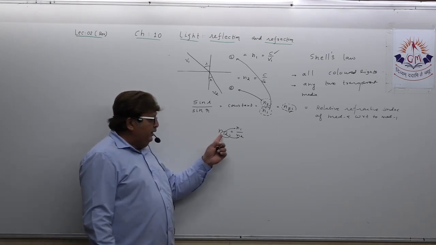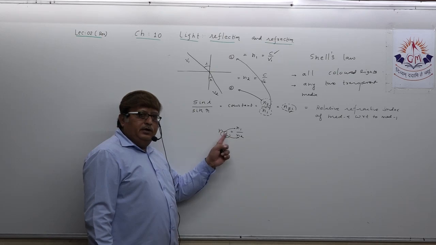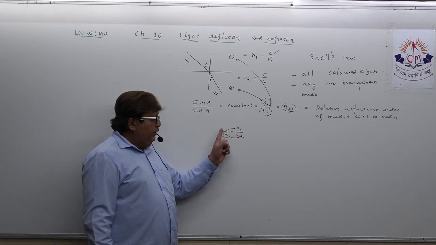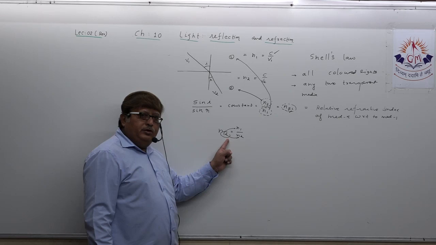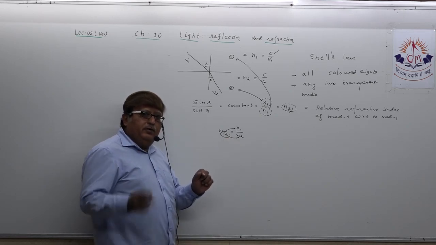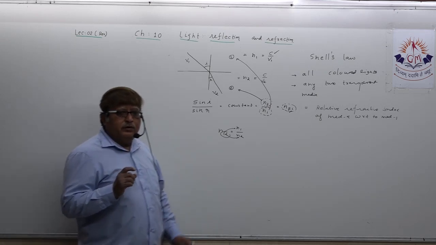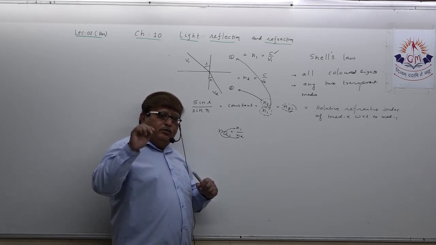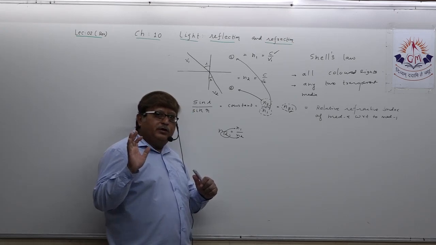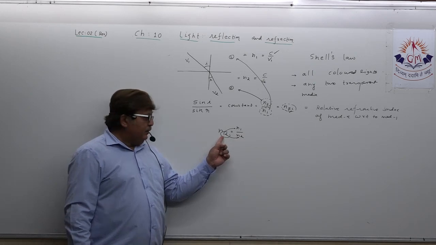Suppose I have written n12. How will you describe this? Relative refractive index of medium 1 with respect to medium 2. When you take the ratio of the relative refractive index of one medium with respect to another, whatever reference you are taking has to appear in the denominator.